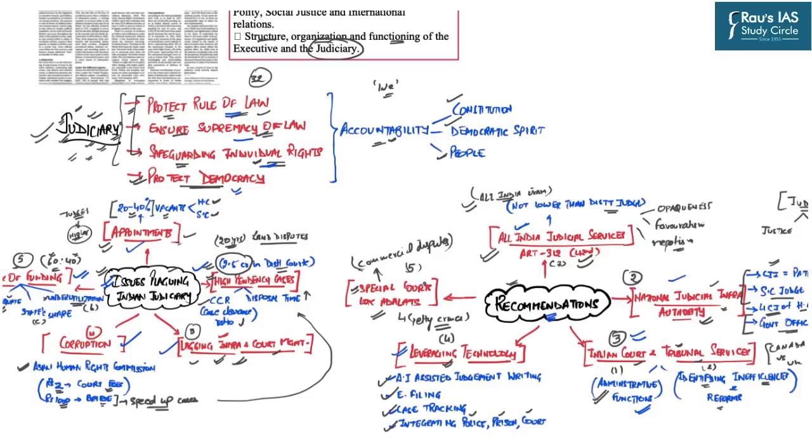And the last was creating the special courts and more number of lok adalats in order to resolve the special cases like commercial disputes or the petty crimes in order to reduce the burden on our judiciary.